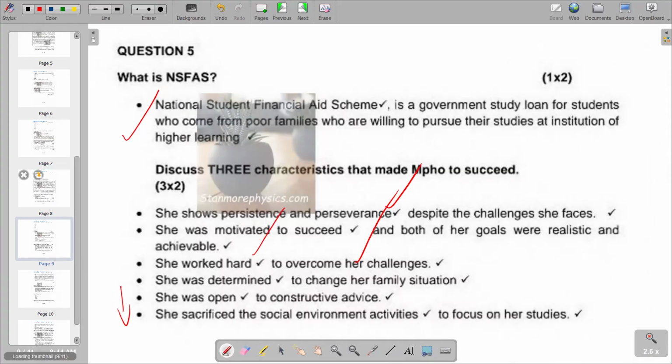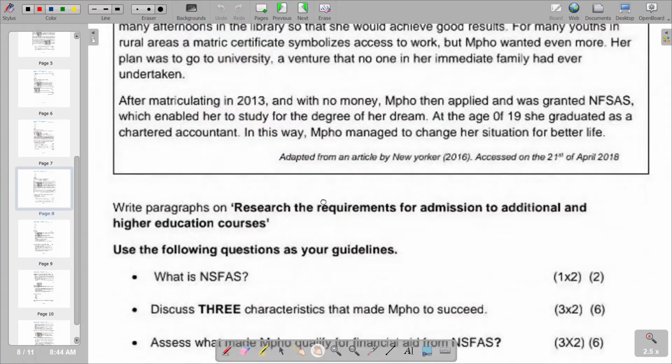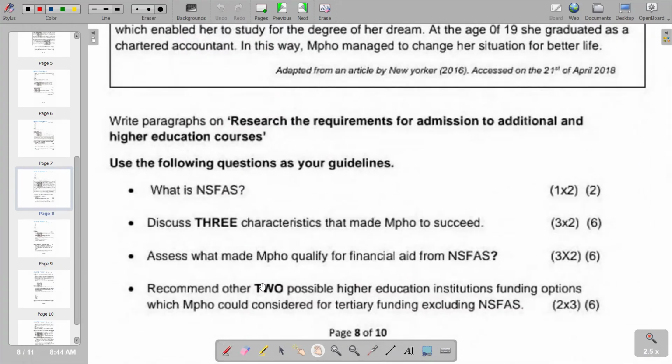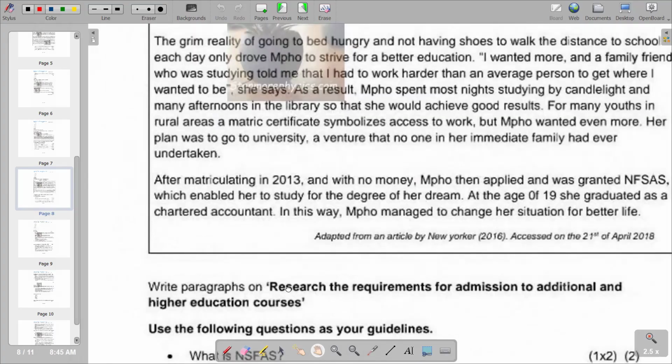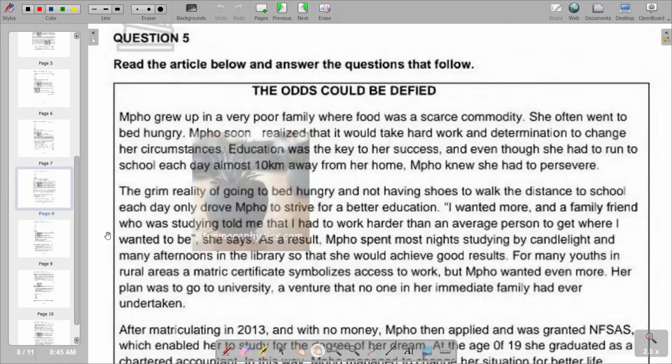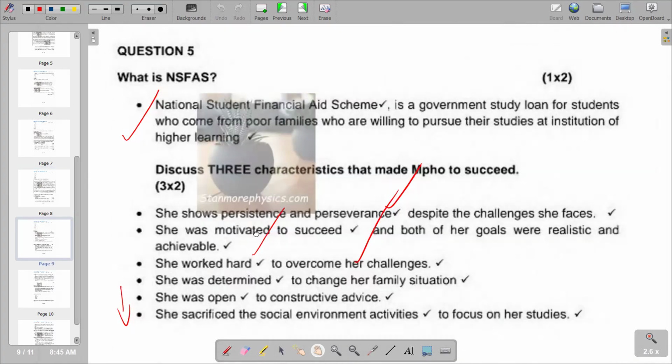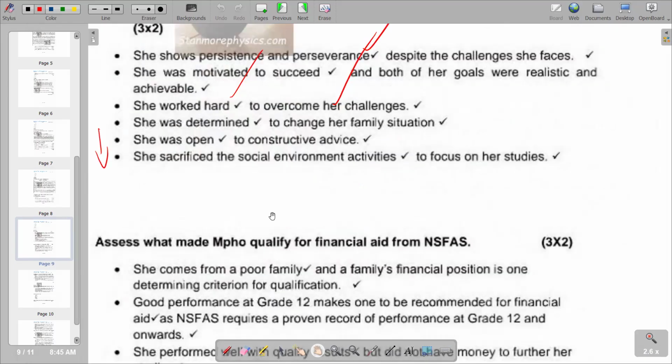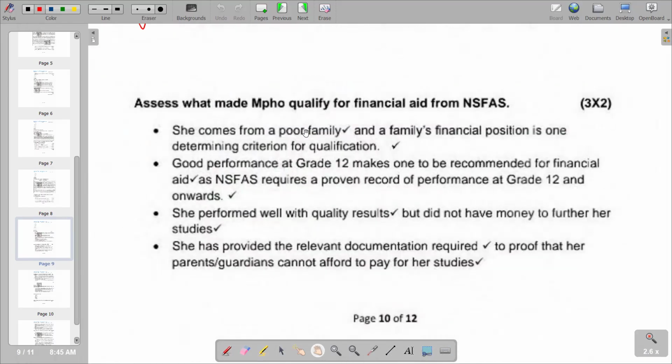So moving on to the next part, number 3, assess what made Mufo qualify for financial aid from NSFAS. This is also going to be deduced from the article that we have. From the article, what made Mufo qualify for financial aid from NSFAS is that she comes from a poor family, and the family's financial position is one determining criterion for qualification.